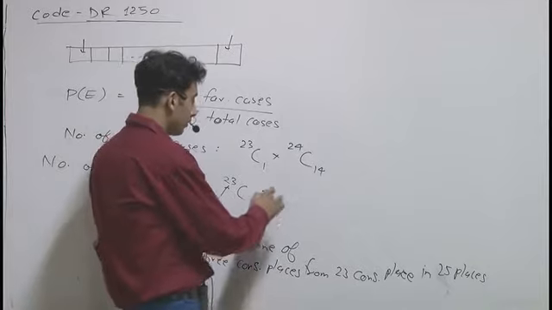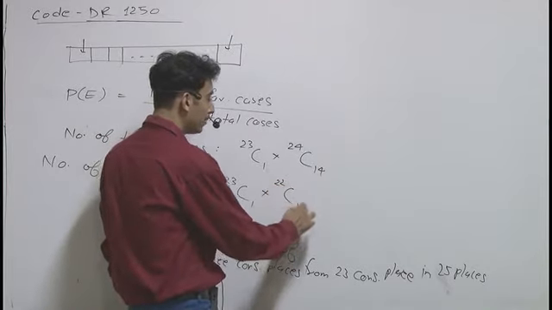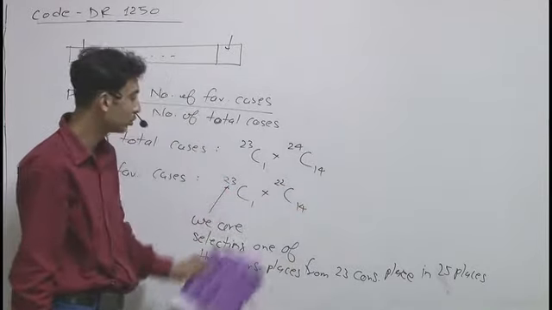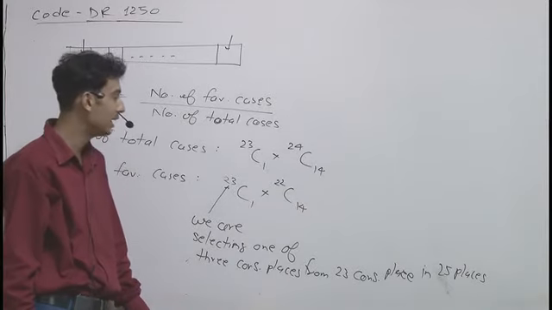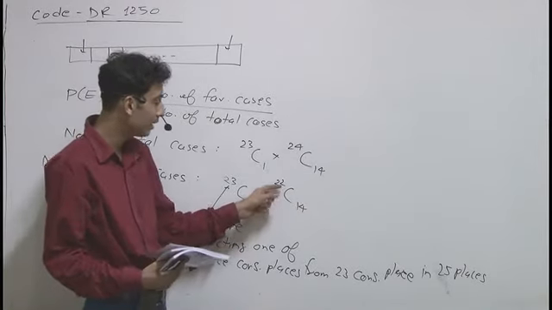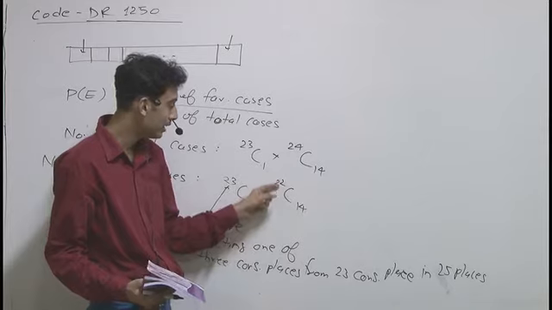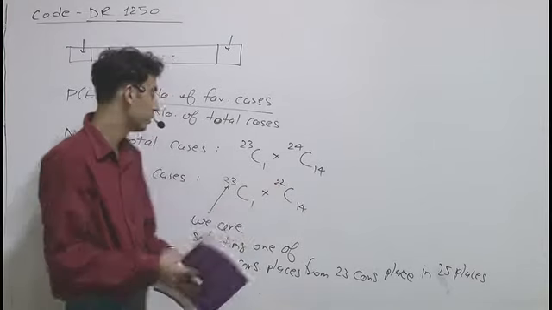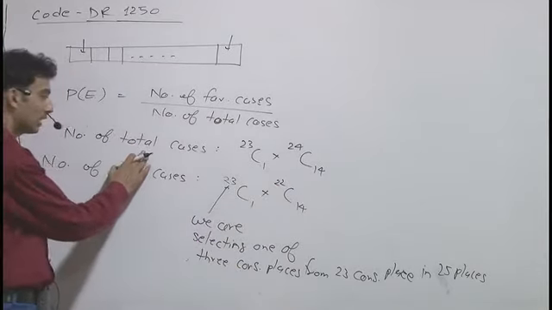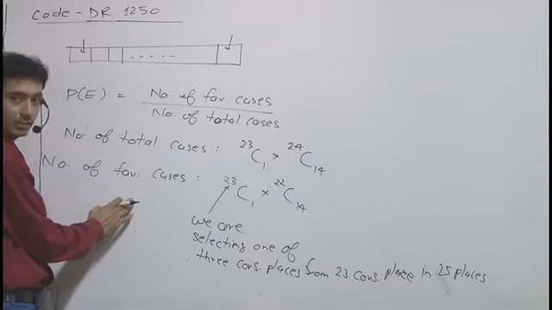And if we choose 14 places from these 22 remaining places, then we can park the 14 cars in these 22 remaining places. So this is the number of favorable cases.